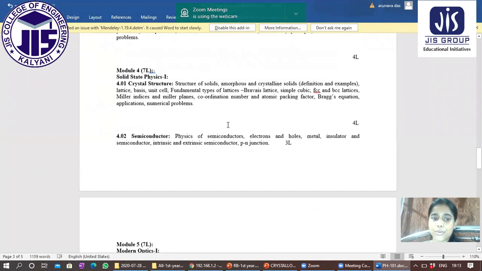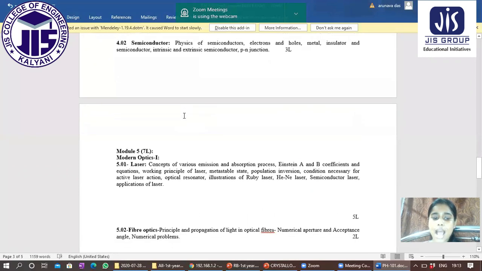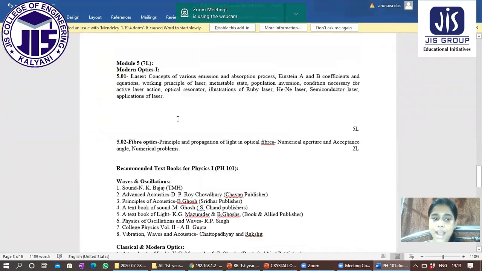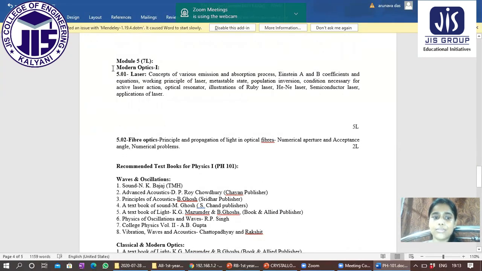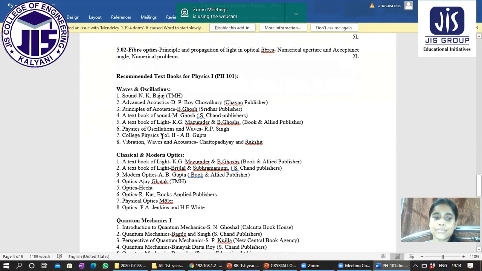In module 4, there is solid state physics 1, where we'll discuss crystal structure and semiconductors. And in the last module, module 5, we'll discuss modern optics, where there is laser and fiber optics. So this is your syllabus, and these are some books which are recommended for all of you.